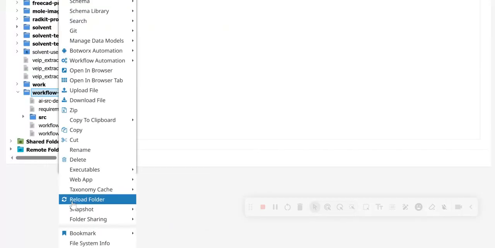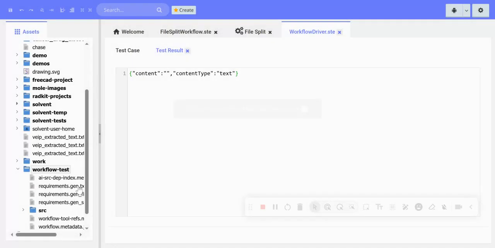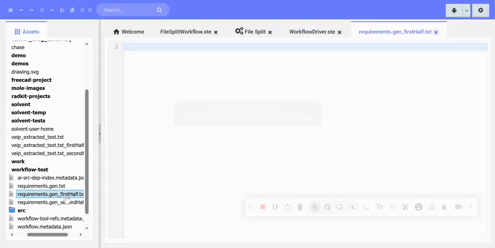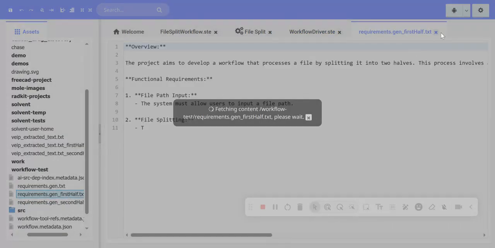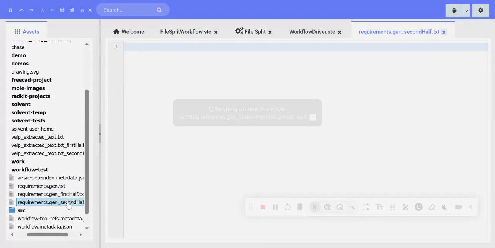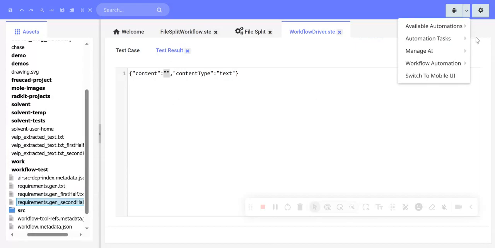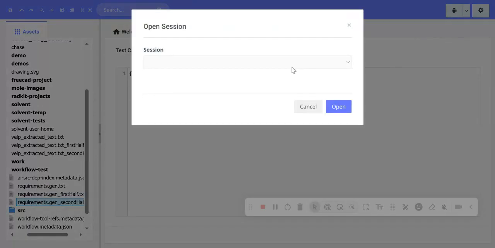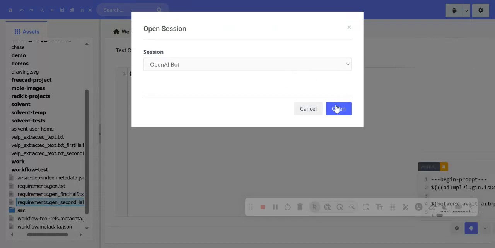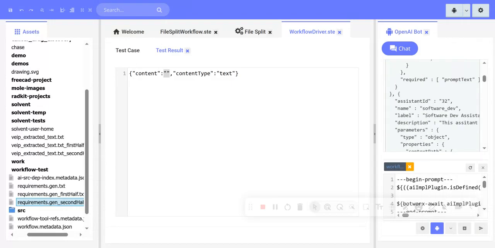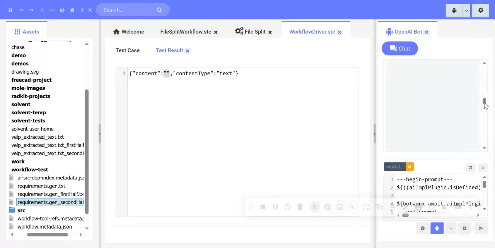The method that implements the workflow I don't think returns a result, which is why we have this as empty. So here are the two files we created, and it's split requirement first half and requirements second half. Now, if we go back to our workflow, to our automation program. Let's open up the session. We should see the second half that was provided here.